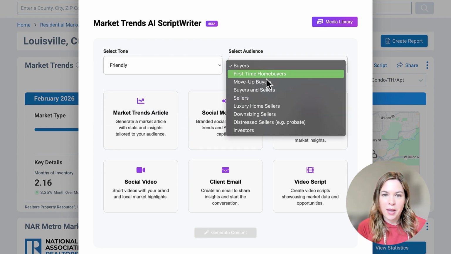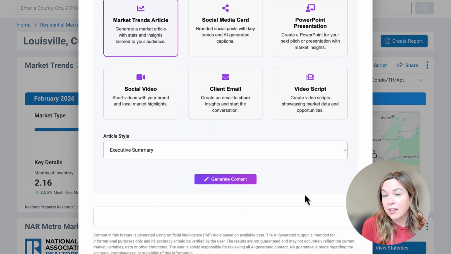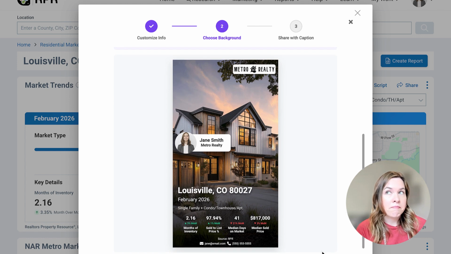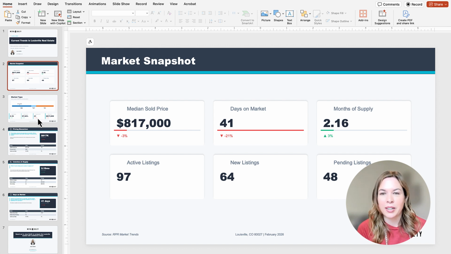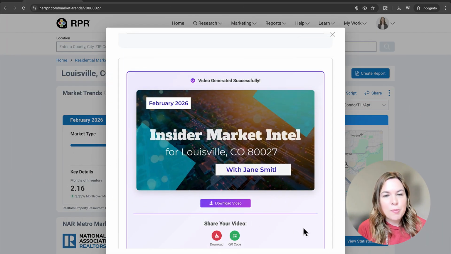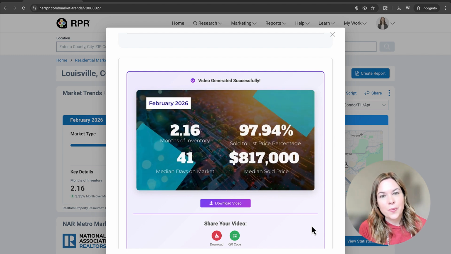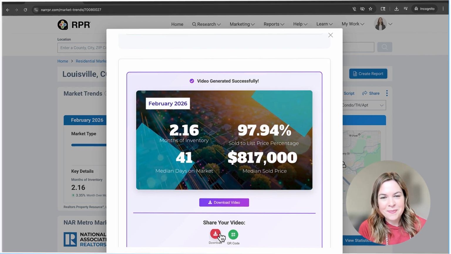Now choose your format for the week. Do you want an article for your monthly newsletter or blog? Social media graphics and stories with key market trends? A PowerPoint presentation, or even a short video with your local market highlights? Start small, stay consistent, let the data guide you. That's how new agents become market experts.